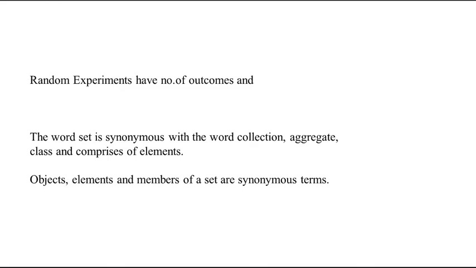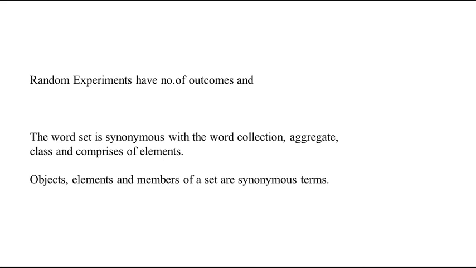So before going to discuss probability, we need to know about a set. Why? Because for random experiments, we know some different outcomes will be there, a number of outcomes will be there. So we need to write all the outcomes in a set. A set is nothing but a well defined collection of objects. Well defined collection of objects, that means for all the outcomes you need to calculate the probability of any outcome.